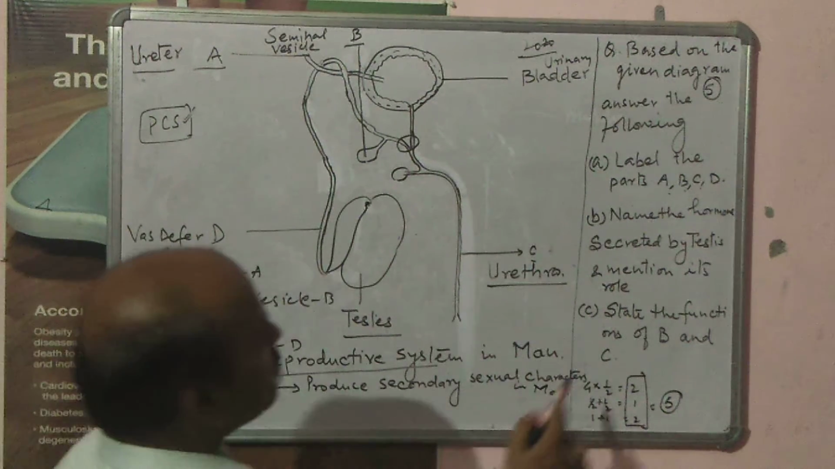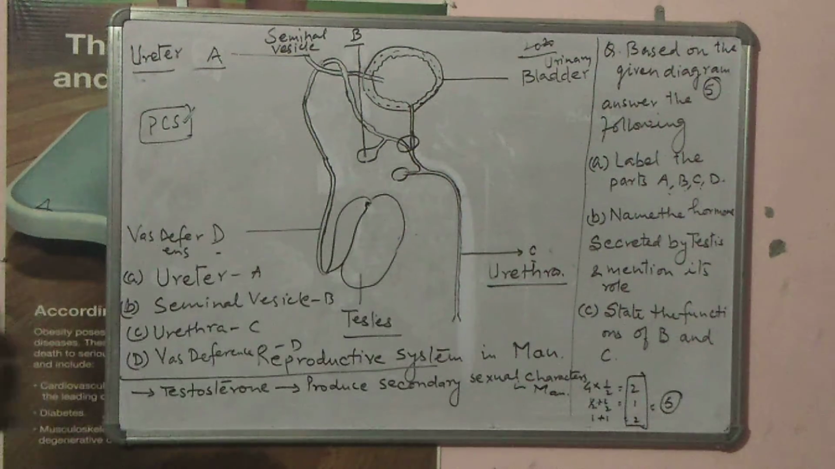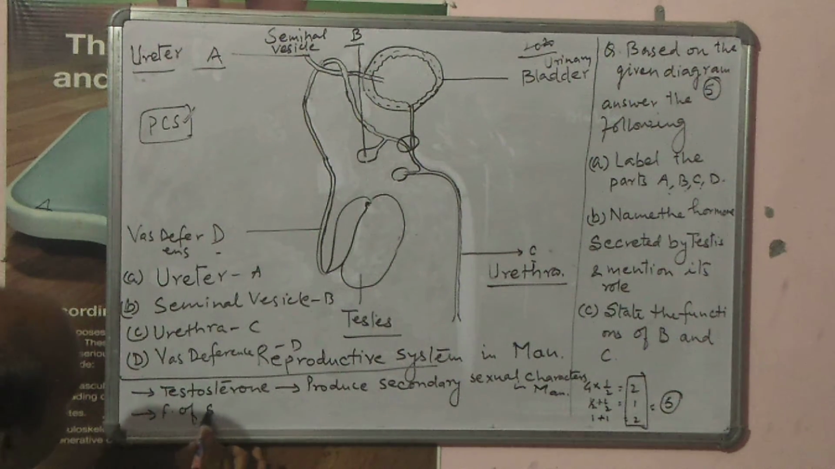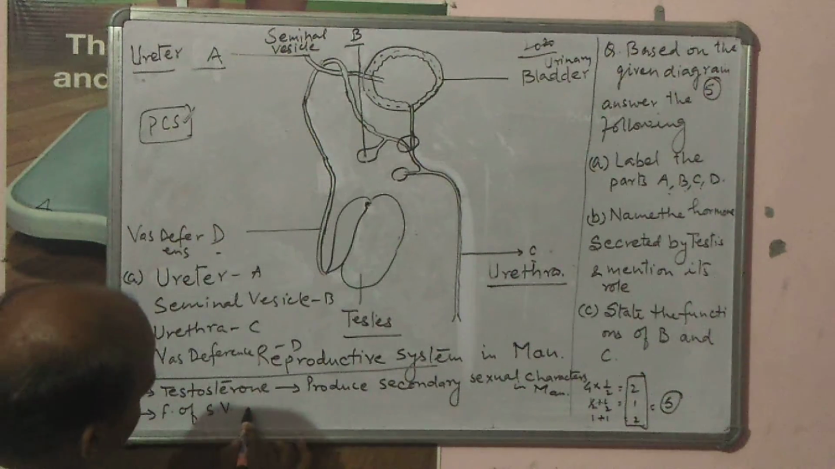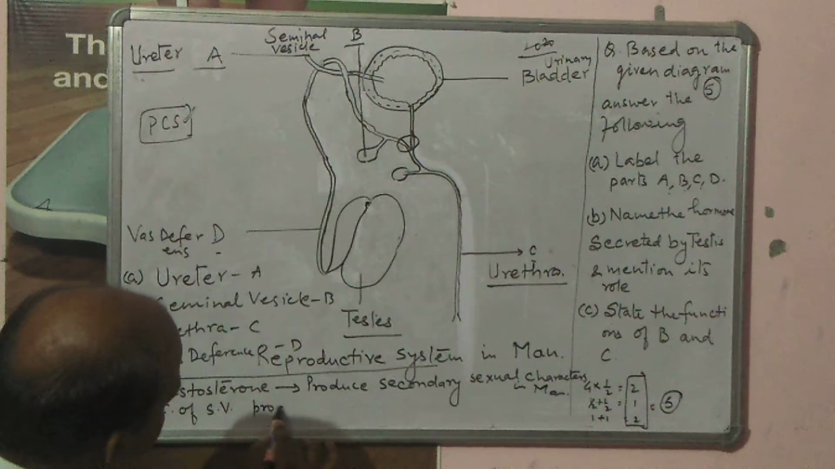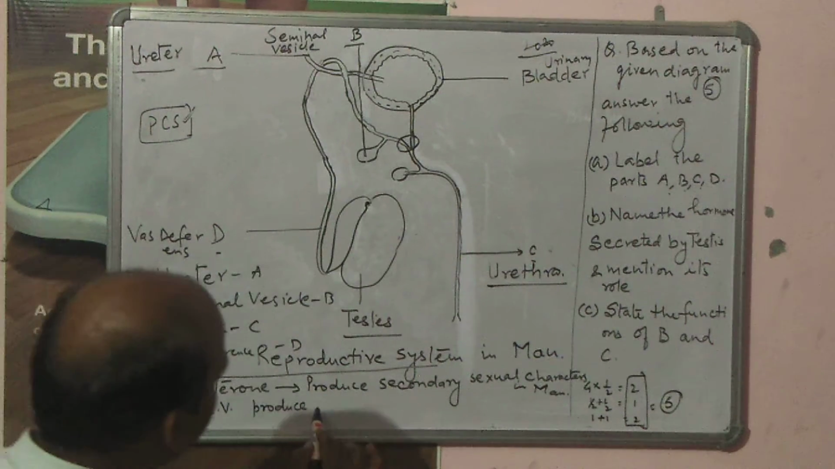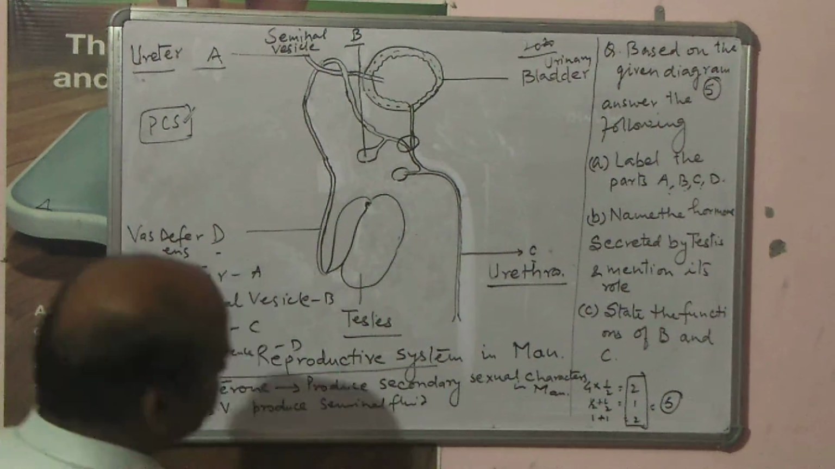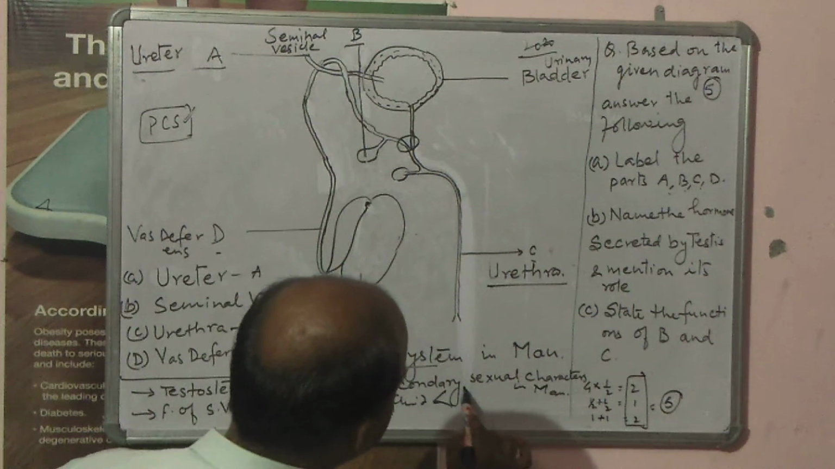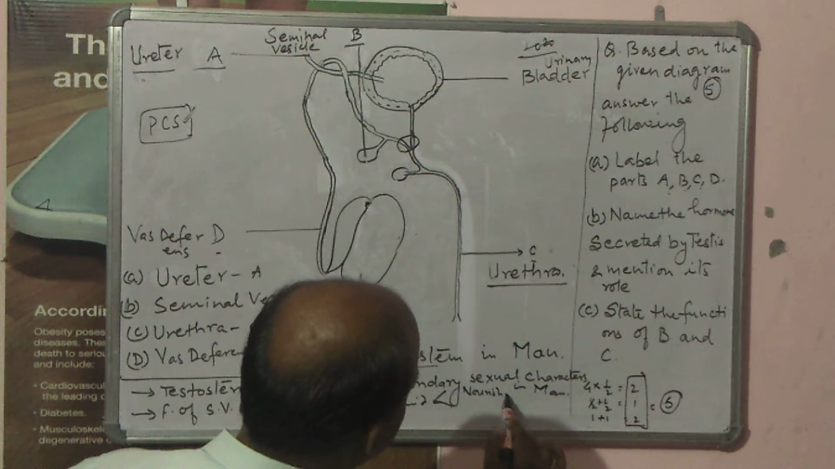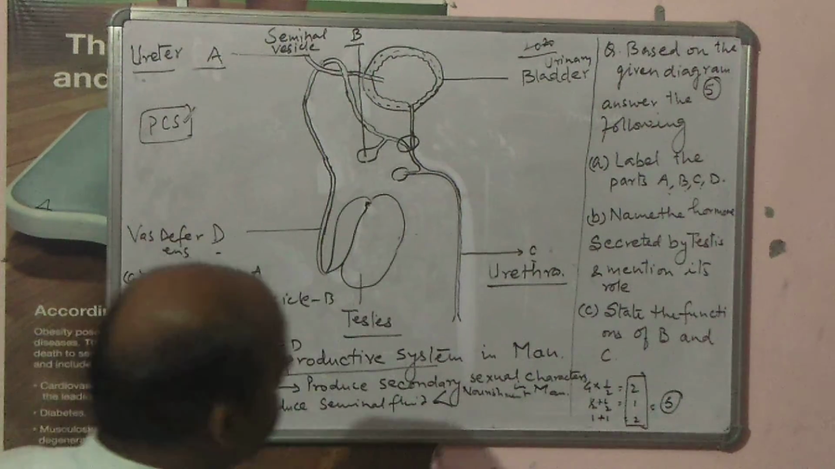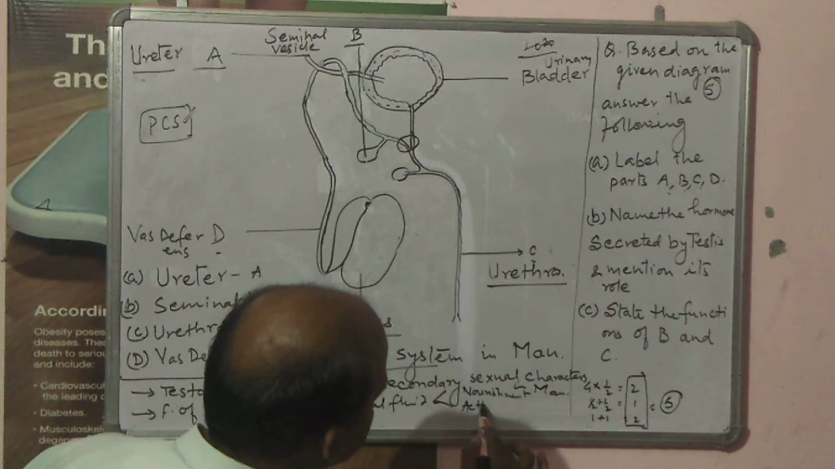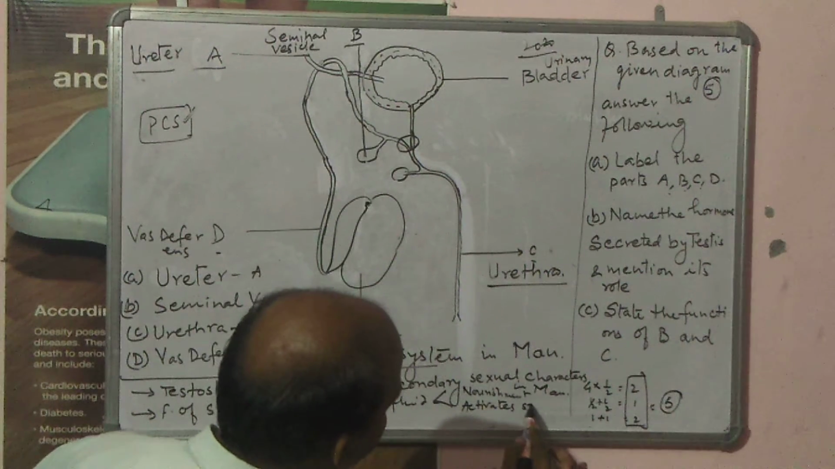Then after, third part, that is C part, state the function of B. B is seminal vesicle. So function of seminal vesicle is to produce seminal fluid that provides nourishment and activates sperm. Right?